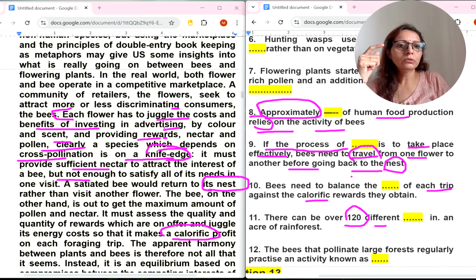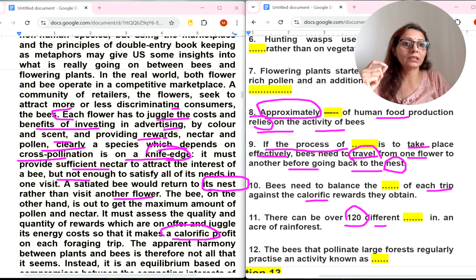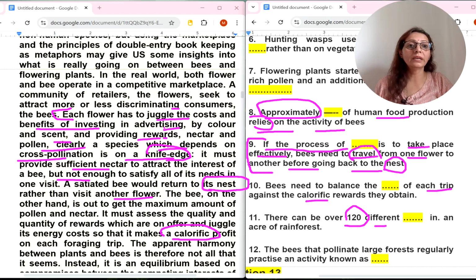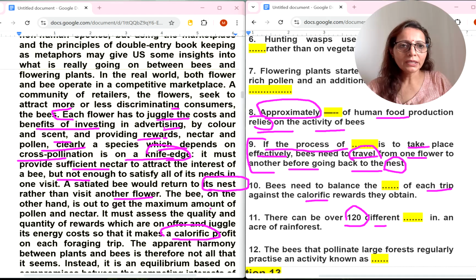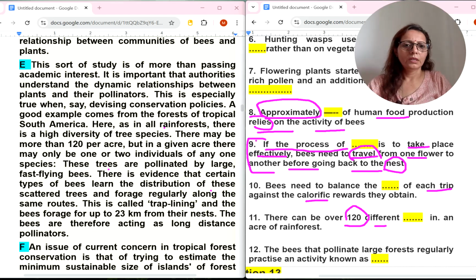And before going to the nest, but not enough to satisfy all of its need in one visit. A satiated bee would return to its nest rather than visit another flower. So this is the thing they are talking about in ninth number. So 120, as I was telling you, I have read 120 in one paragraph.